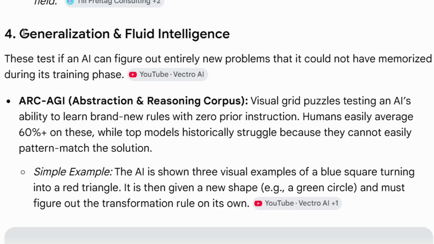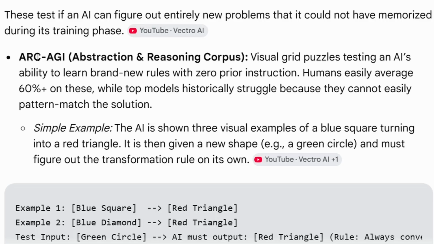Then the next benchmarks are used for generalization and fluid intelligence. Basically, it checks if an AI can figure out entirely new problems that it could not have memorized during its training phase. So one benchmark is ARC-AGI. It solves visual grid puzzles. So this tests an AI's ability to learn brand new rules with zero prior instructions.